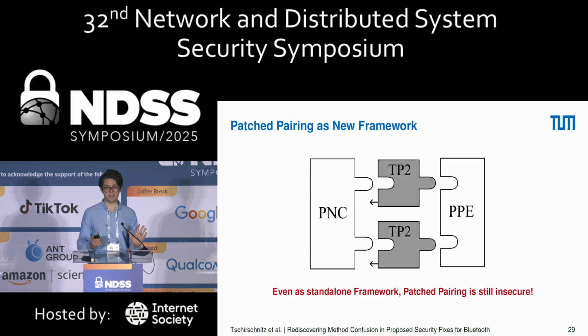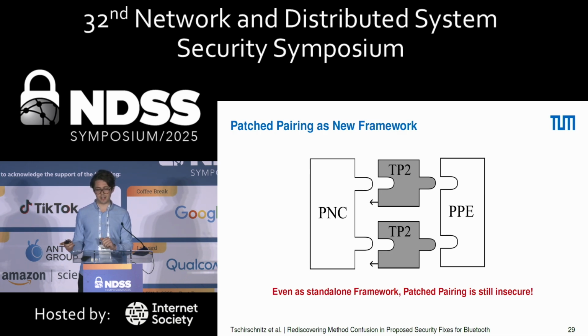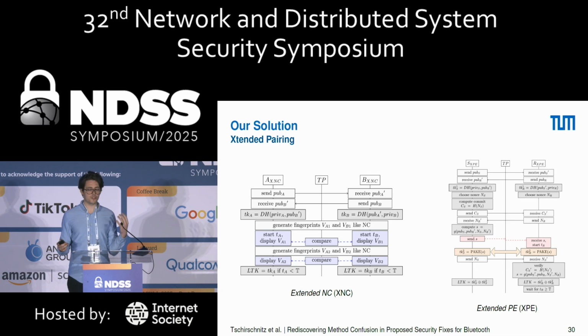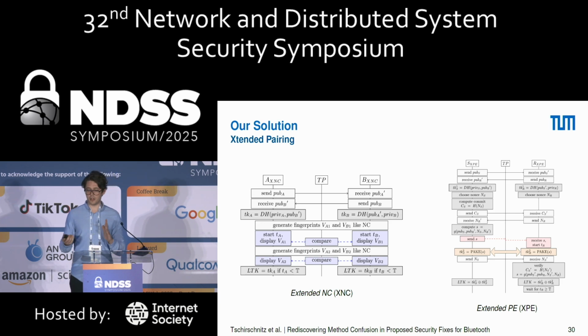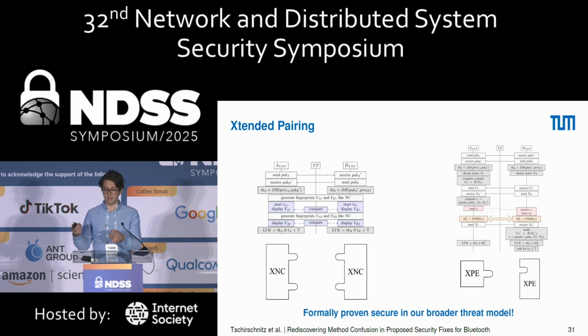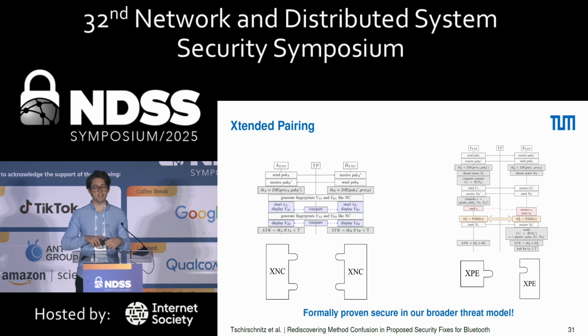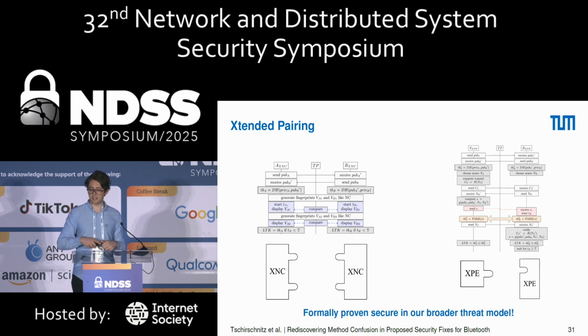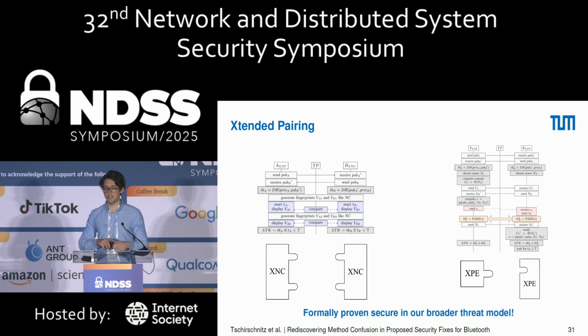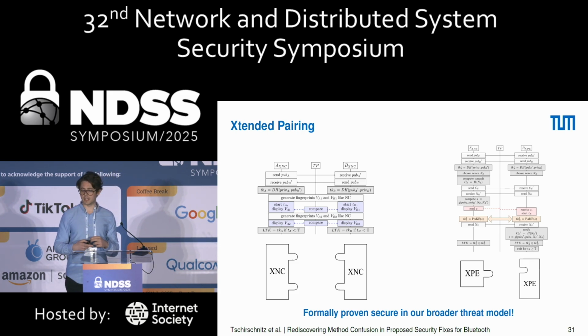We need to start this new. This is just a formal necessity at this point, not just with how it is right now. So our solution is extended pairing, and it's quite similar to what Xi et al. suggested, with some small differences. You can see that when we go into the puzzle piece view again. You can see here on the right, the Xi et al. solution had 2 interactions for PPE, and we have just 1 interaction for XPE.